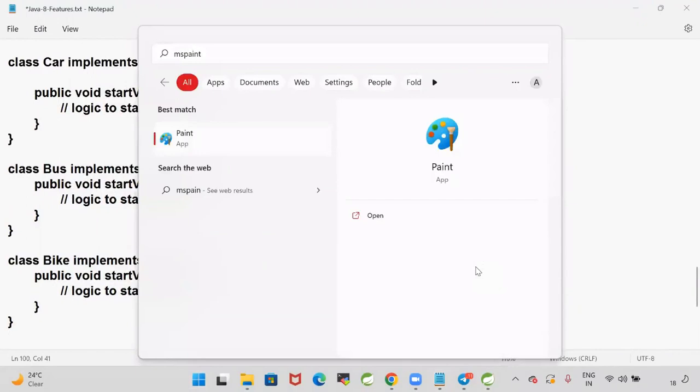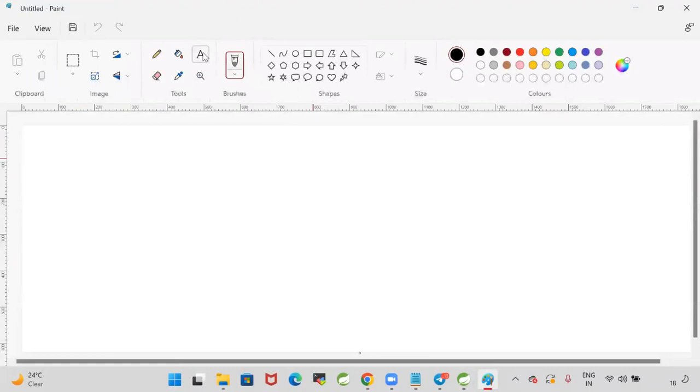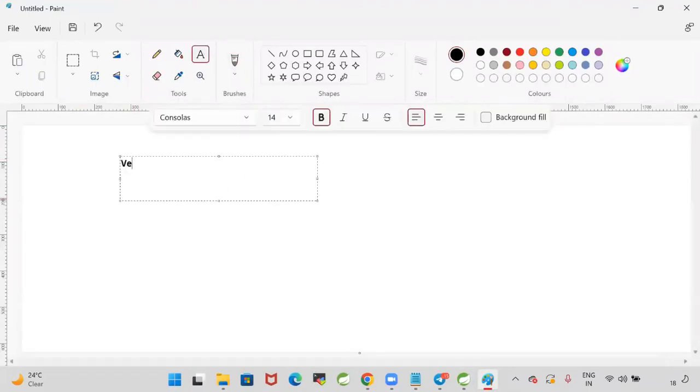Let me take vehicle interface. In the vehicle interface, there is a method called start vehicle. So this is my vehicle interface. In this vehicle interface, I'm writing one method, start vehicle. Vehicle interface is available. In this interface, I'm writing start vehicle as one method.